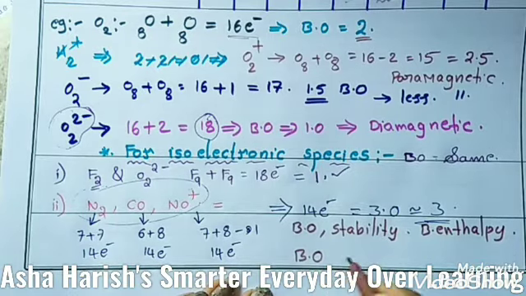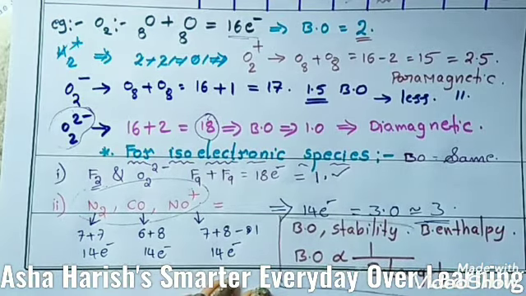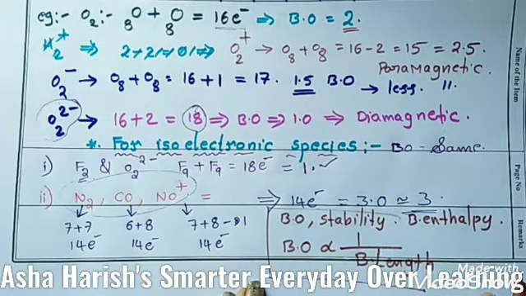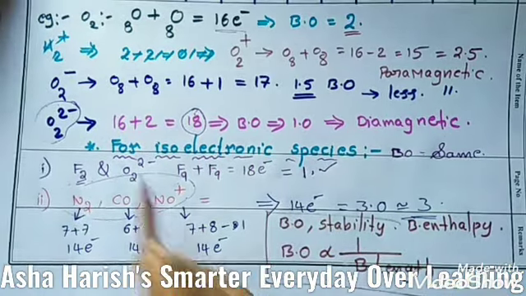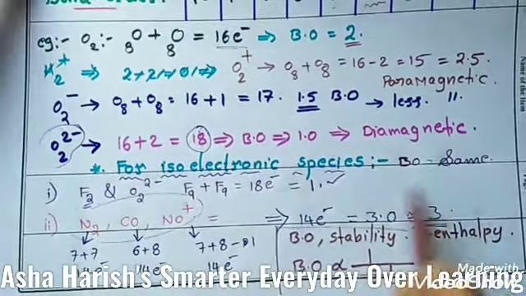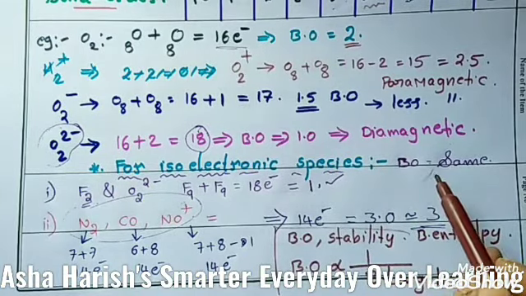So bond order is inversely proportional to the bond length. Remember these 2 points, very important. Okay students, now let's go for the next trick. For isoelectronic species, we have studied how to calculate the bond order based upon the total number of electrons.